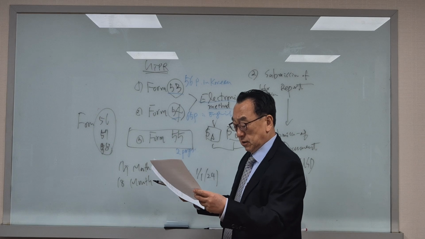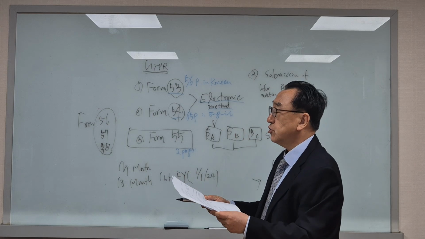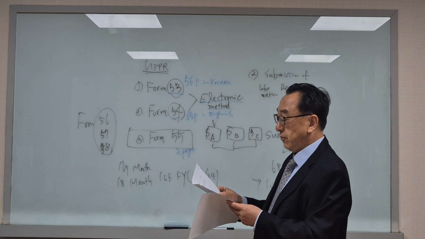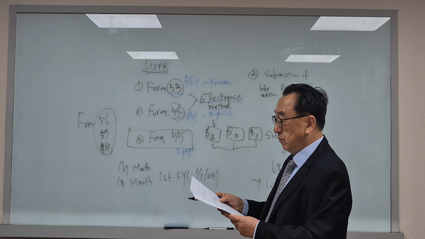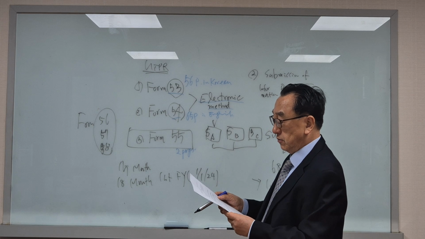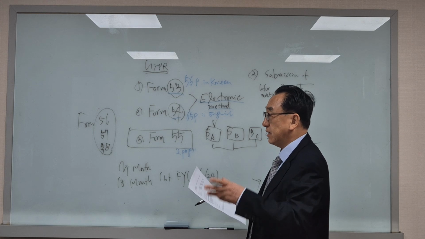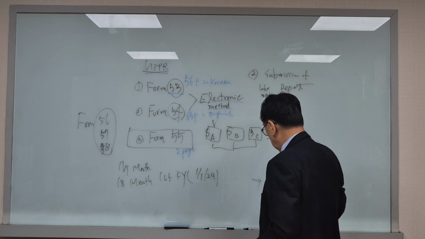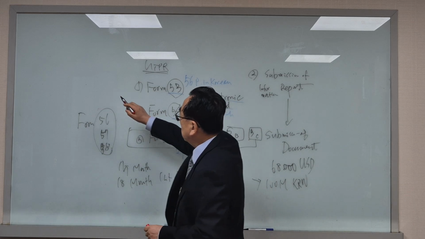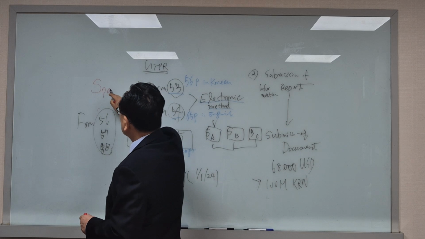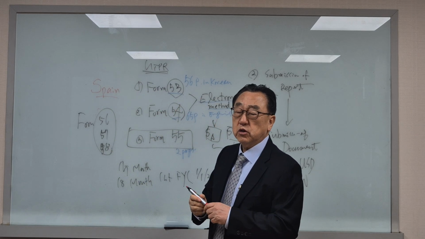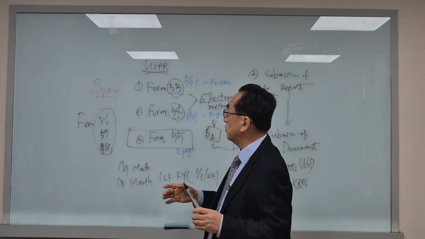This applies when an entity located in a foreign jurisdiction, belonging to the same group, files the global information return with the tax authority of that jurisdiction. Which means that, for instance, Spain has the GMT rule. Most of the European countries have GMT rules.